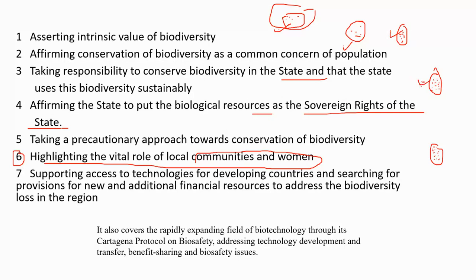Now, for example, this is country X, this is country Y and this is country Z. Whatever the biological diversity, they have the sovereign right. That means they have the right to make the law on their own, and no external interference can occur. Yes, they can take guidance from other countries, but it is not binding, and country X will not take over the responsibility to conserve the biological diversity in Y.